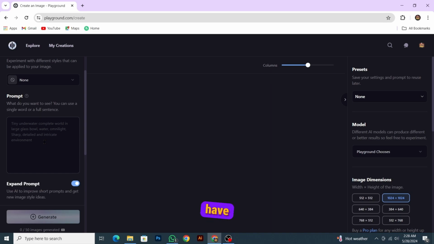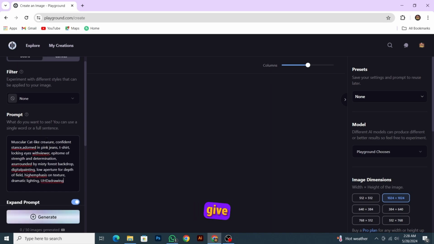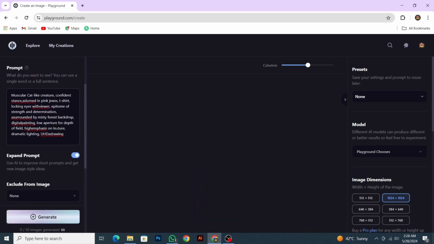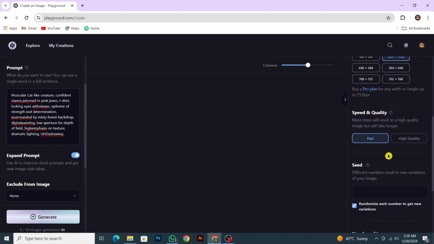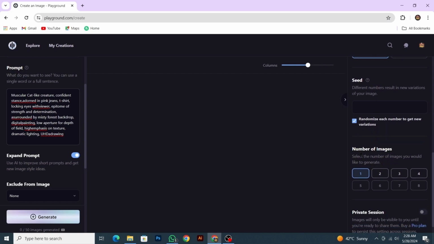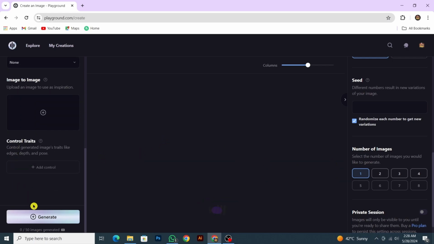So now you have to write your prompt here, which I will give you at the end of this video. After writing your prompt, you have to leave the settings same as I am doing. You can put the number of images you want to generate from here. So for now, I leave it as it is, and below I will click on the Generate button.